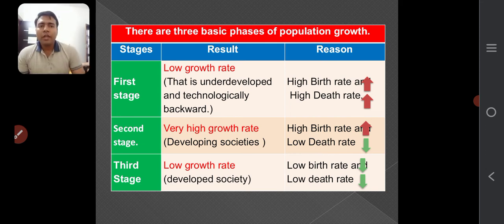But one thing I would like to say is that in comparison to some previous data of India, we can say that education is being imparted and people are quite aware about family planning. But when we analyze our data against other developing countries, it has been observed that the population of our country is much higher in comparison to them. So we are trying to control the birth rate, but this process takes time. That is the reason in the second stage the population growth is too high. Okay, now we will see the next.